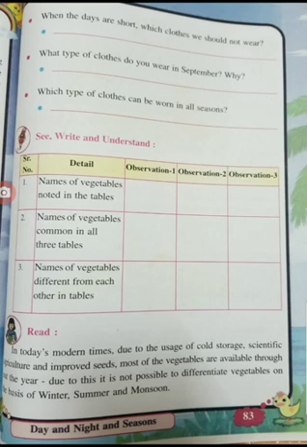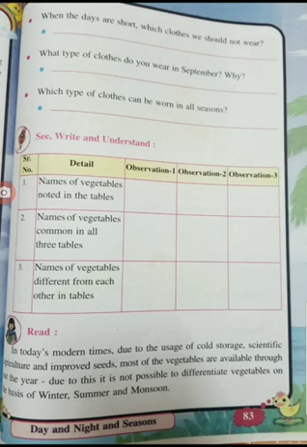And which tables are different from each other? Suppose we get sweet potato here in the month of June, then in the month of September, that is observation 2, we will get what? Lady's finger more. And in the month of December we will get what? Carrot, cabbage, peas. Nowadays you see in the markets, children. Now we don't go to the market, children, because this pandemic is going on, but you will observe that mummy will bring cauliflower, peas, carrot, radish, everything you will find in observation 3.